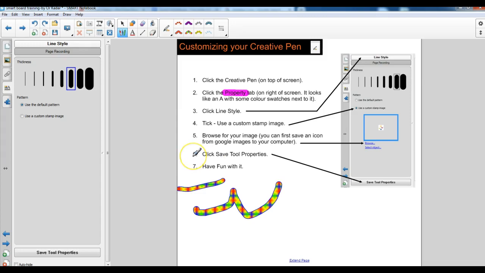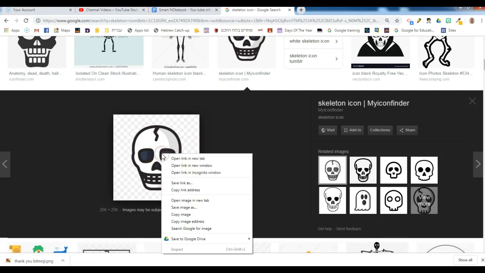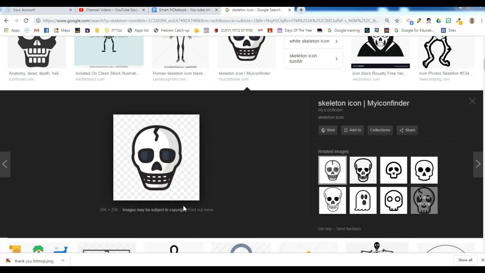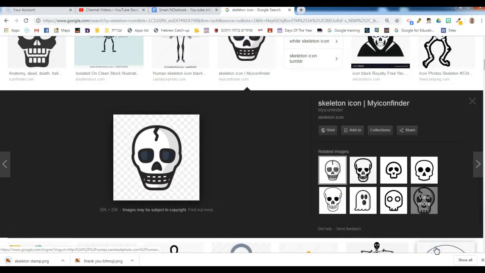First of all, you need to think what is it that you want to use, and so I went on the internet and I found a little picture of a skeleton, and I'm going to right click it and save that image first, and I'm just going to put it on the desktop. Skeleton stamp. They call them stamps because the little images which are drawn with the creative pen are repeated. So here it goes, skeleton stamp, and I'm going to save that.